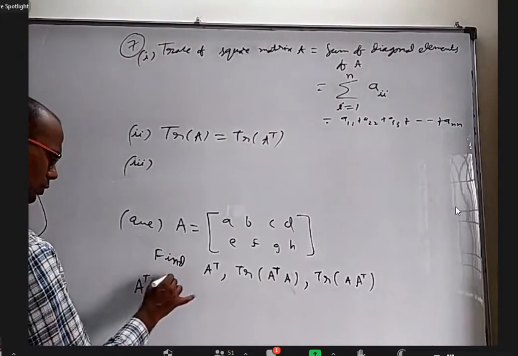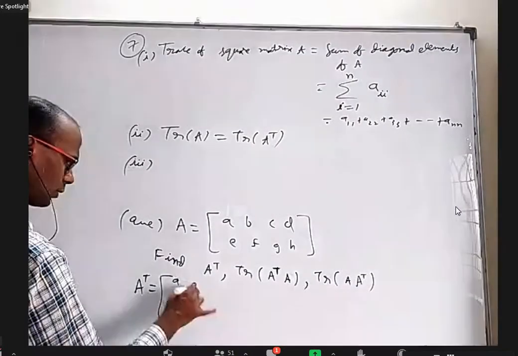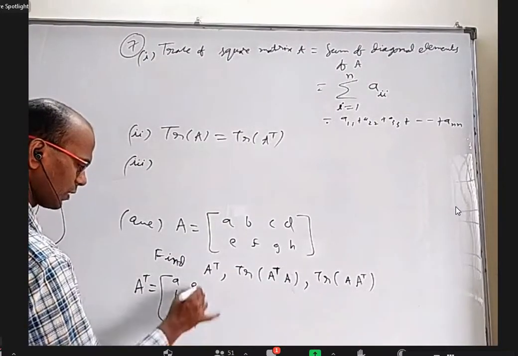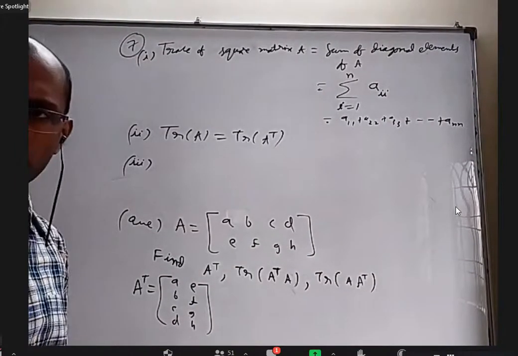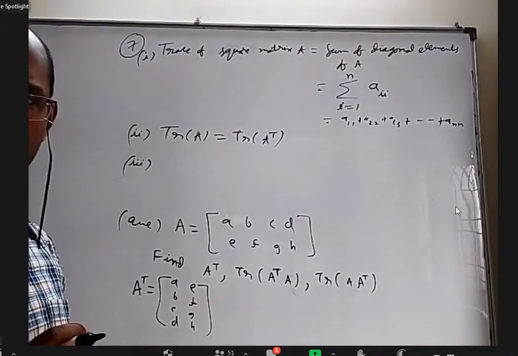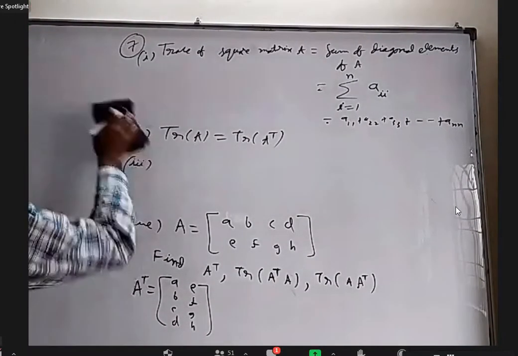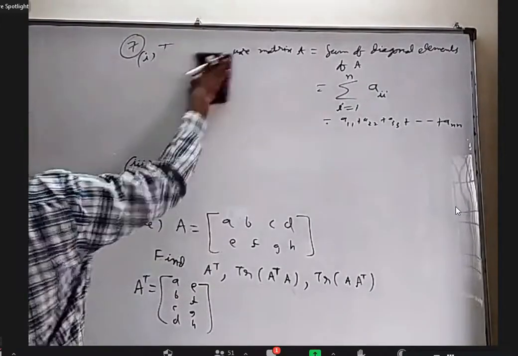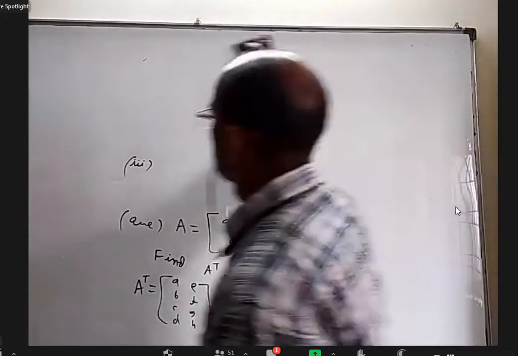A transpose equals [a, b, c, d, f, g]. The trace of A transpose into A is a square plus c square plus a square plus b square plus c square plus d square plus e square plus f square plus d square plus h square.